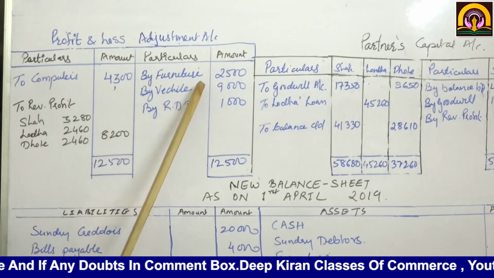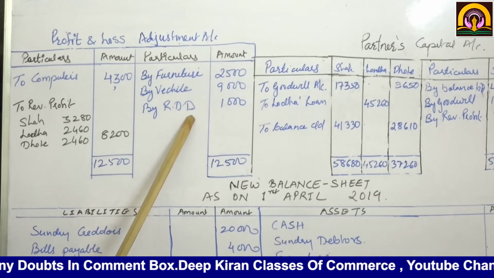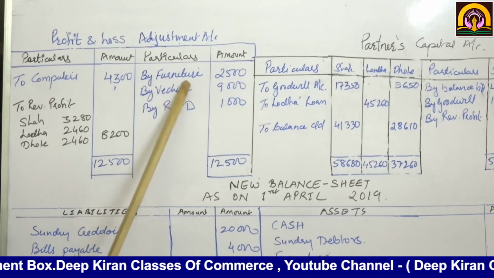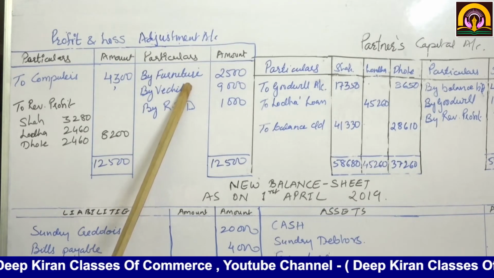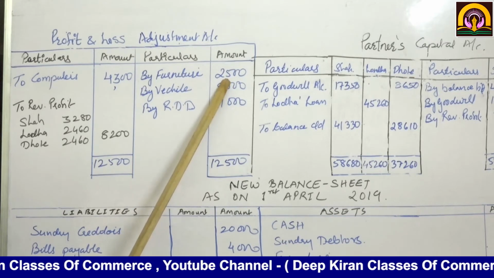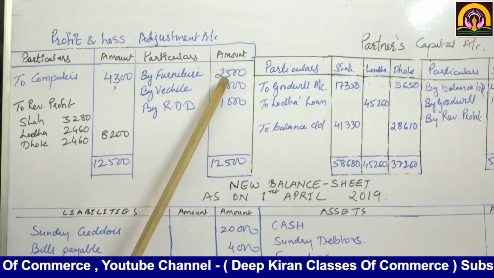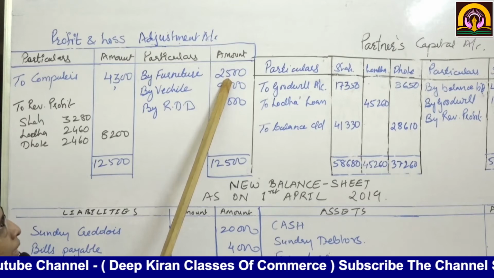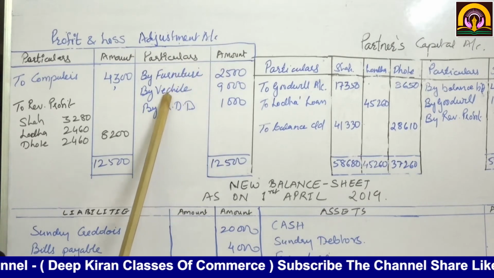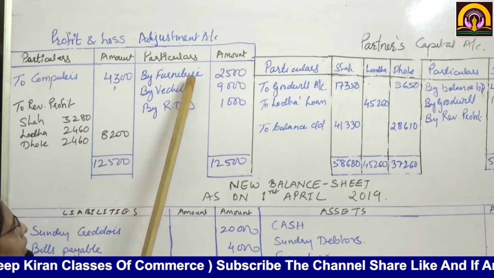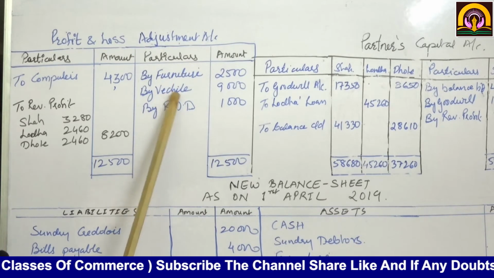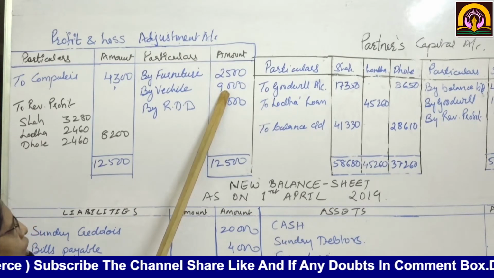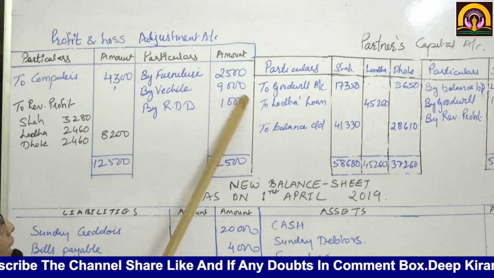Okay, so appreciation on furniture, vehicle, and no RDD no longer required will be written on the credit side. By furniture, appreciation at the rate of 10% of rupees 25,000 has come to 2,500. How much was the furniture? It was 25,000, and 10% appreciation on that is 2,500. Sorry, appreciation, not depreciation. Then by vehicle, there is appreciation of 20%. How much? 20% of 45,000 is 9,000.